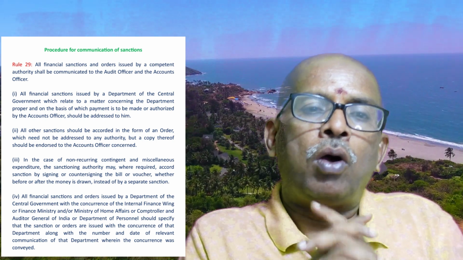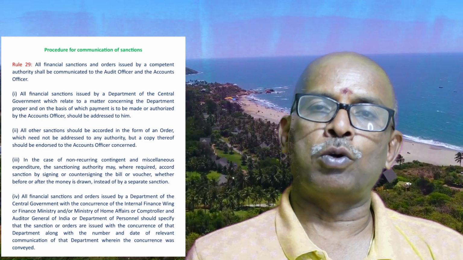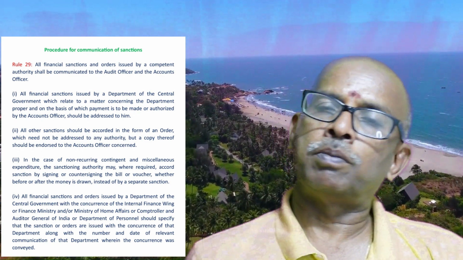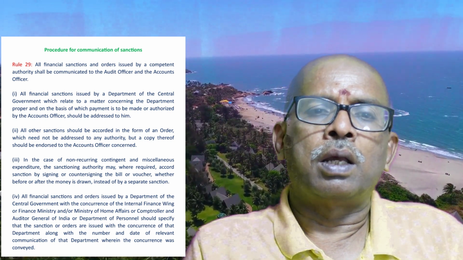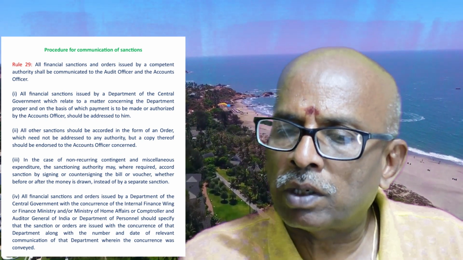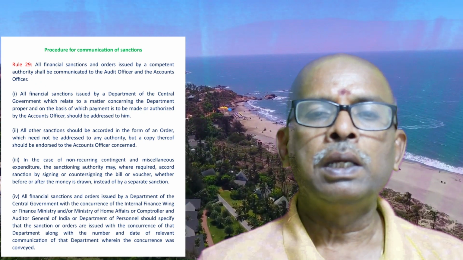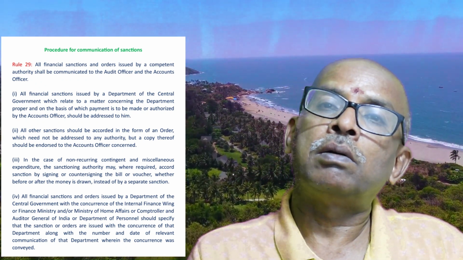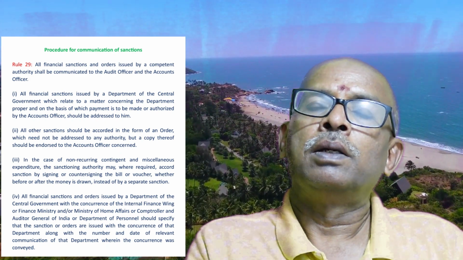Now the format. All financial sanctions issued by a department of the central government, that is a ministry or department, which relate to a matter concerning their own department, and the payment to be made based on that, will be addressed in the form of a letter to the accounts officer. It will be in letter form.